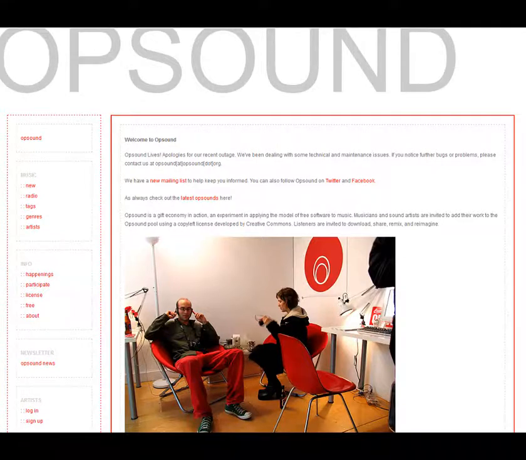So one thing you have to remember is that sometimes they're going to be here and then they'll disappear. There have been several that I've used for a long time, and then all of a sudden they're just gone. You can see on the very first page it says, Opsound lives. Apologies for our recent outage. We've been dealing with technical and maintenance issues.